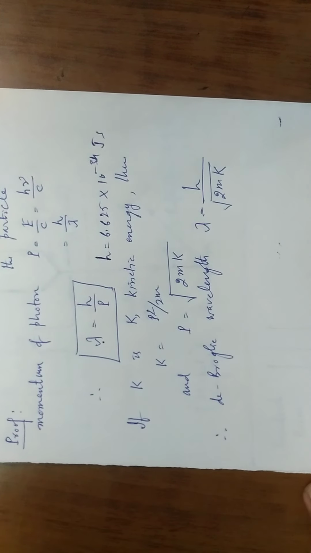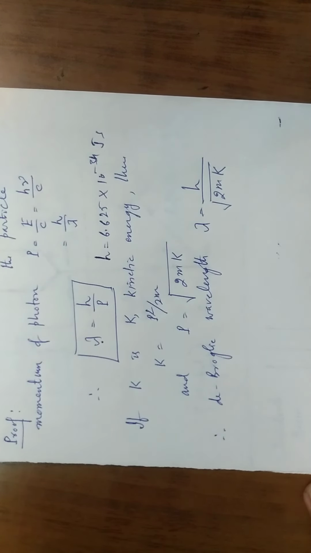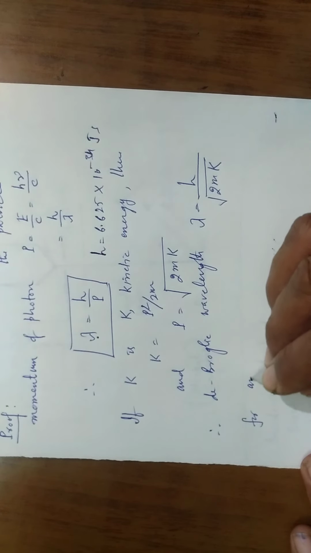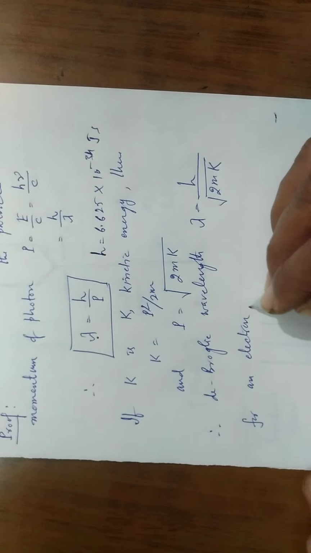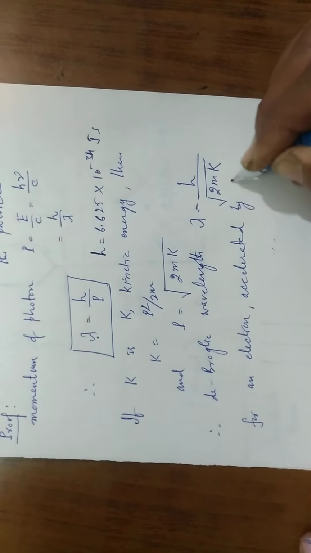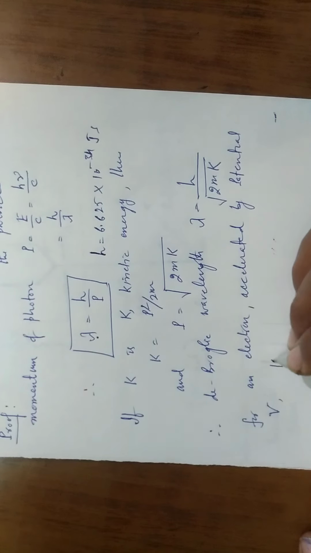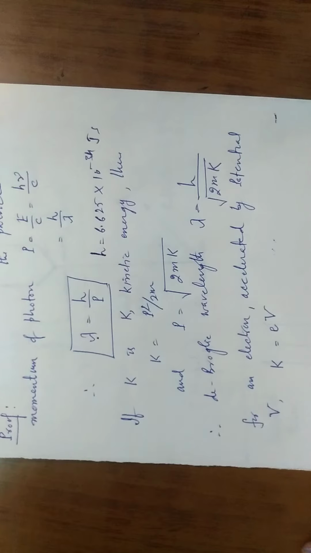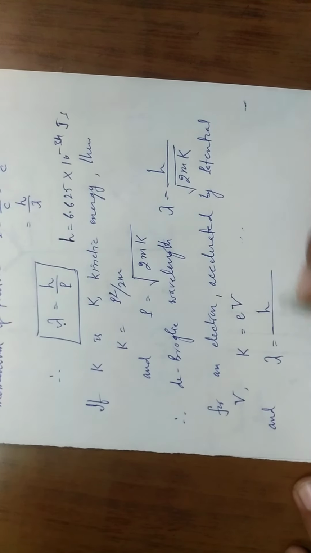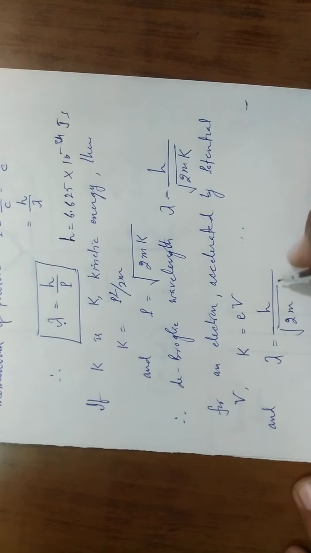If the particle is charged, say an electron, which is accelerated by potential V, the kinetic energy K is equal to electronic charge multiplied by the potential V, and the de Broglie wavelength lambda is equal to h upon square root of 2m, and K is eV.